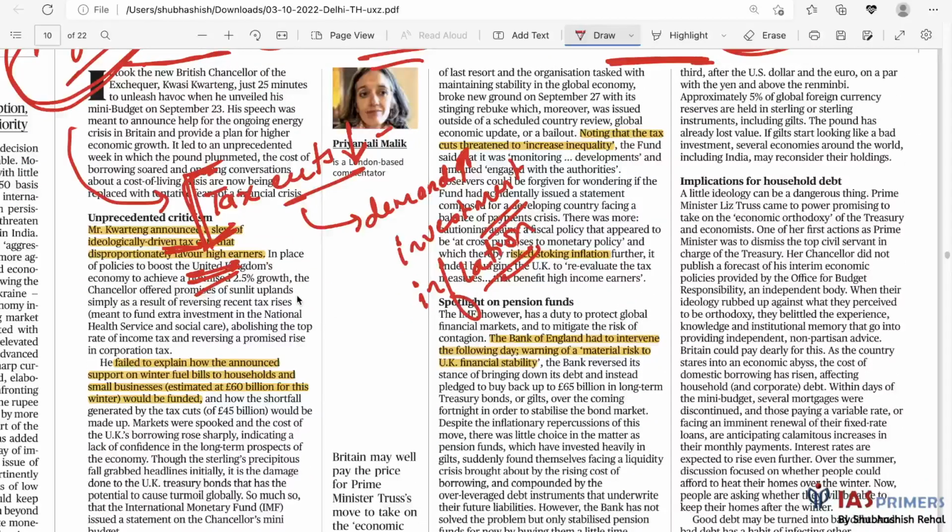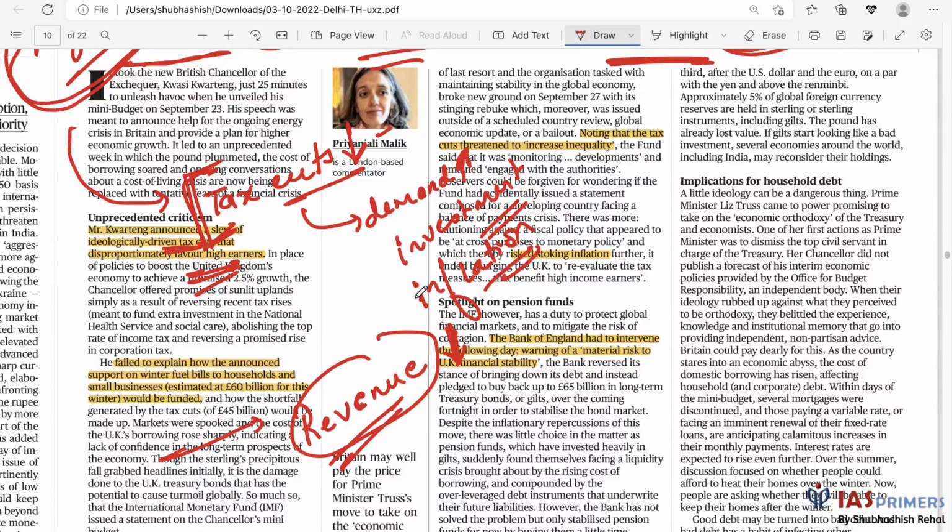Now they have announced the tax cuts. That means the revenue accruing to the government will come down. Naturally, how does the government get money? By taxes. So this revenue will come down, and they are also announcing subsidies.